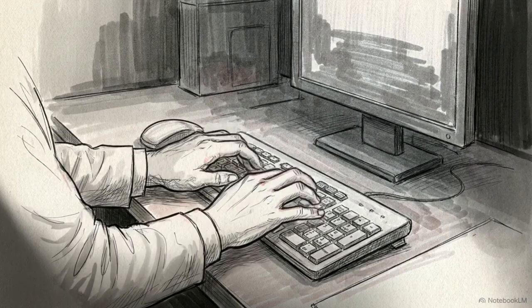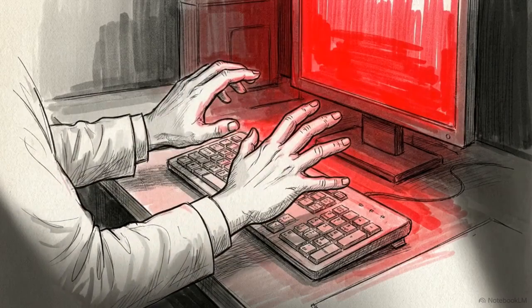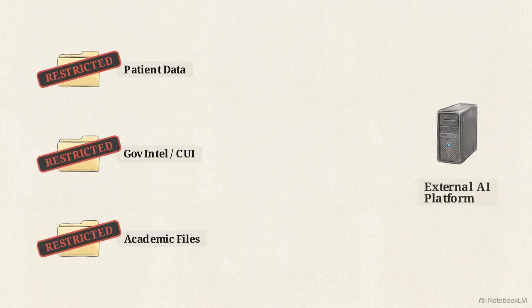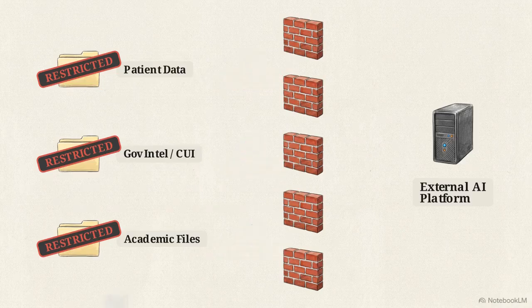Beyond the accuracy of the output, we must also consider the legal implications of what we input into these models. There is a zero-tolerance boundary regarding the types of data that can be submitted to public probabilistic models. This includes HIPAA-protected patient details, controlled unclassified information, or CUI, and confidential student records. Entering protected data into external models constitutes an immediate breach of institutional policy. We only use generic prompts and public knowledge.